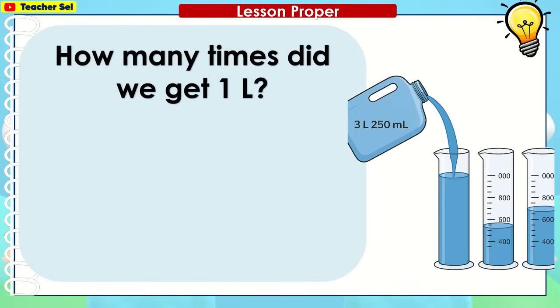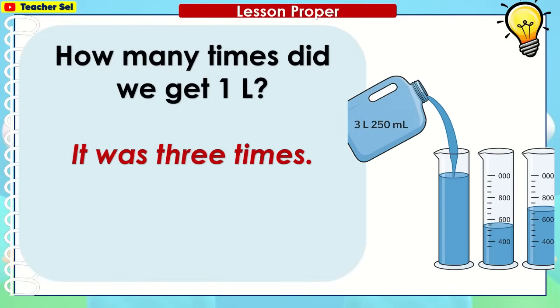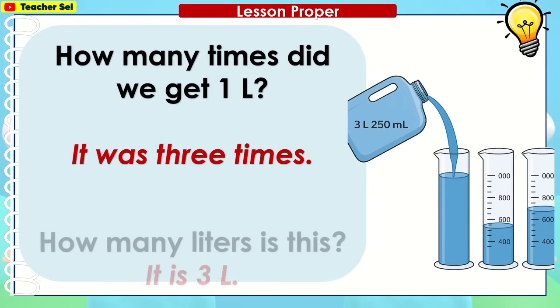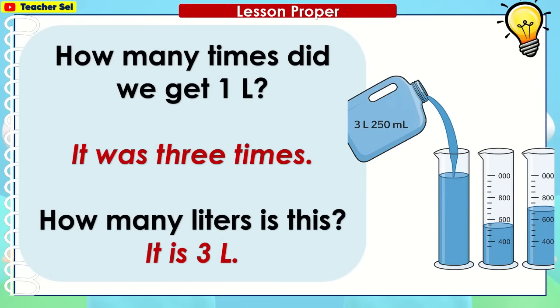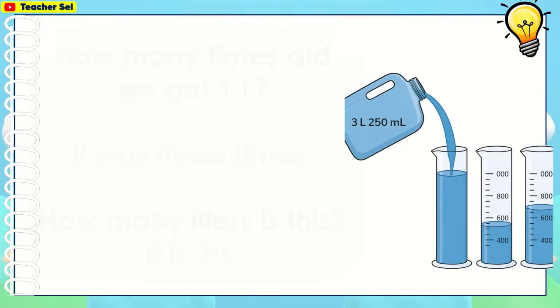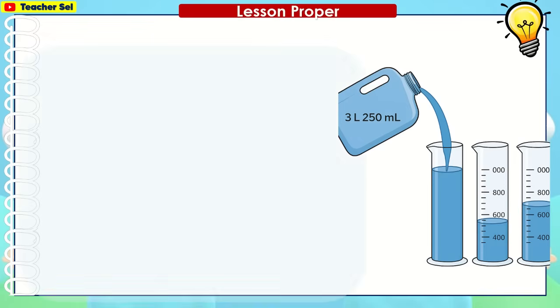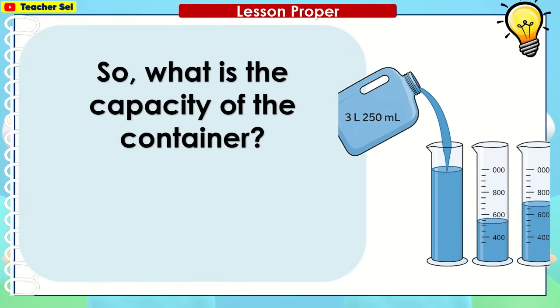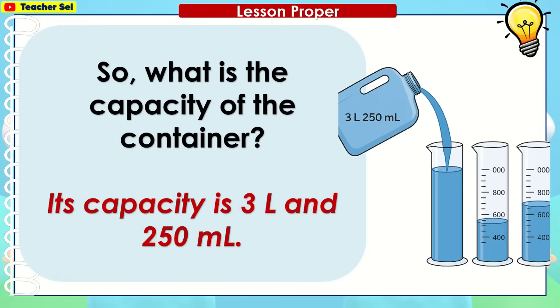How many times did we get 1 liter? It was 3 times. How many liters is this? It is 3 liters. So what is the capacity of the container? Its capacity is 3 liters and 250 milliliters.